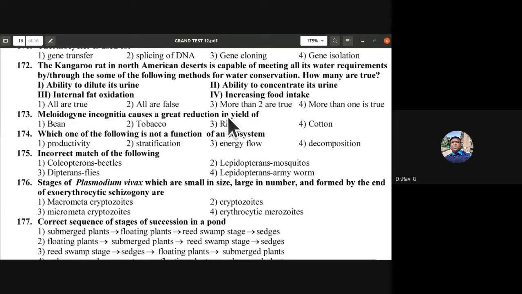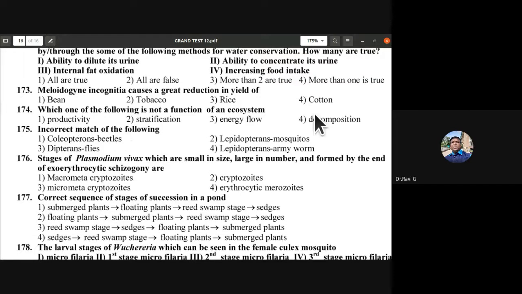Meloidogyne incognita causes a great reduction in yield of tobacco. Okay, so the mRNA silencing prevents that reduction in yield of tobacco. 173rd is B. 174th, which of the following is not a function of an ecosystem? So it is B. Stratification is not a function of an ecosystem. Productivity, energy flow, decomposition. Okay. Incorrect match of the following: coleopterans, beetles; lepidopterans, mosquitoes; dipterans, flies; lepidopterans, armyworm. So 175th, lepidopterans, mosquitoes is an incorrect match.